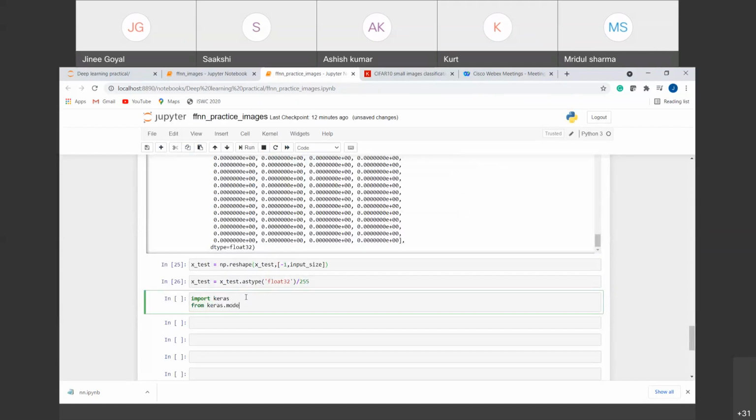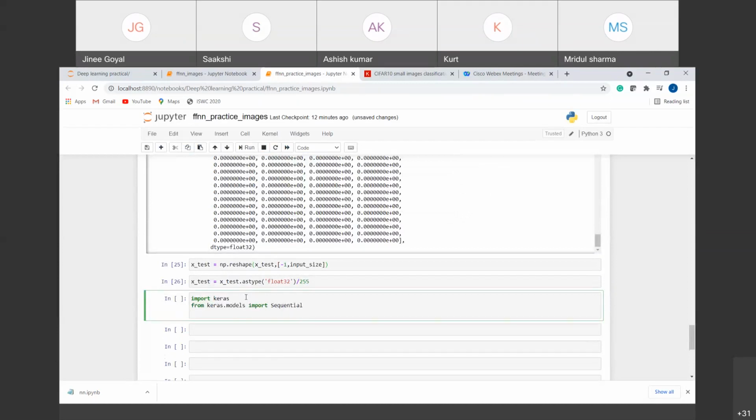From models, we want to import a model. So here also we'll use the Sequential model. And from layers, I want to import the Dense layer. So all the important libraries have been added.